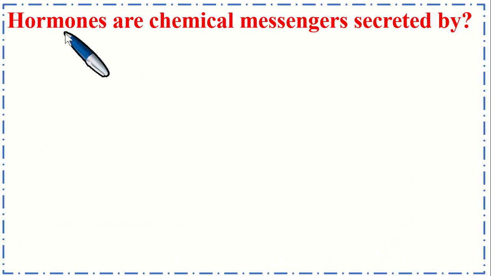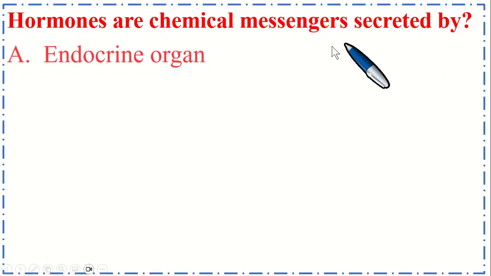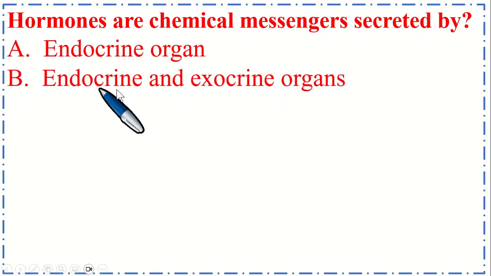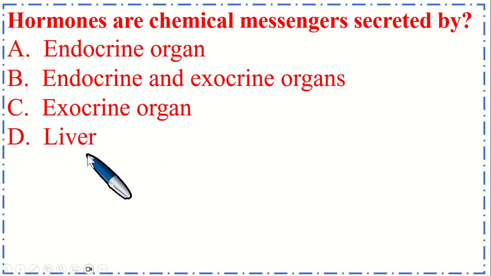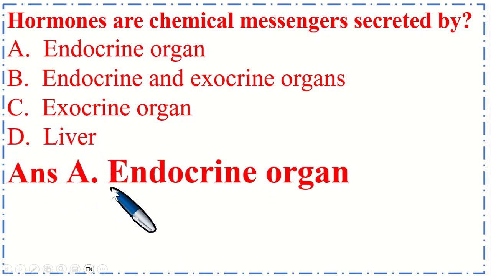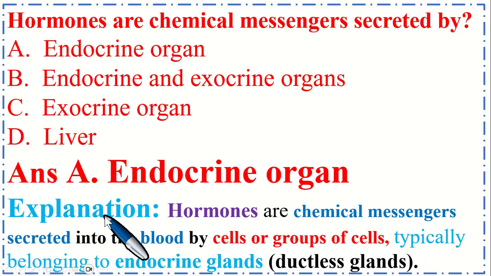Dear students, this is very important MCQs. Hormones are chemical messengers secreted by option A endocrine organ, B endocrine and exocrine organ, C exocrine organ, and option D liver. So the correct option is A endocrine organ. Explanation is hormones are chemical messengers secreted into the blood by cells or group of cells typically belonging to endocrine glands, meaning ductless glands.